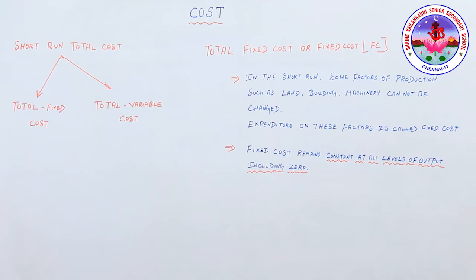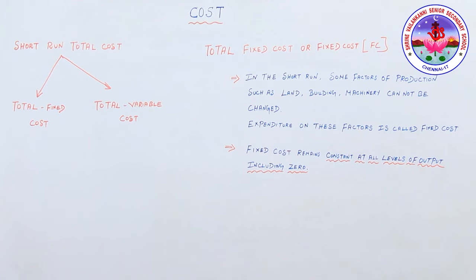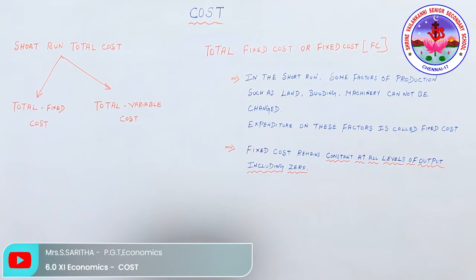Short-run total cost is divided into two: one is total fixed cost and the other is total variable cost. Now we are going to see what is total fixed cost, or as we'll be calling it, fixed cost, FC. In the short run, some factors of production such as land, building and machinery cannot be changed. So expenditure on these factors is called a fixed cost.